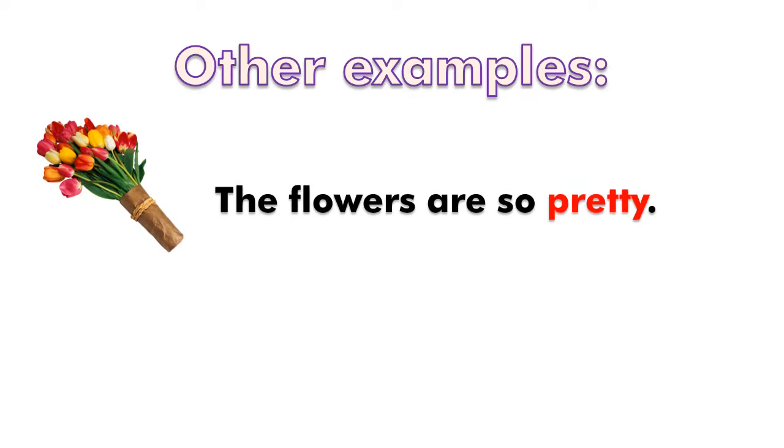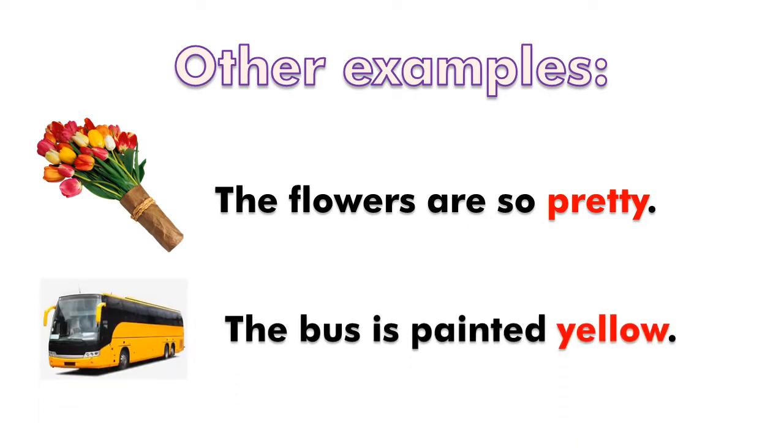Let's look at more examples where the adjective is describing the noun in a sentence without being directly placed in front of it. In this sentence, it says, "The flowers are so pretty." The word pretty is an adjective, and it's describing the flowers, although it's not directly placed in front of it. The bus is painted yellow. The noun is the word bus. The adjective is the word yellow. We are still describing the bus.